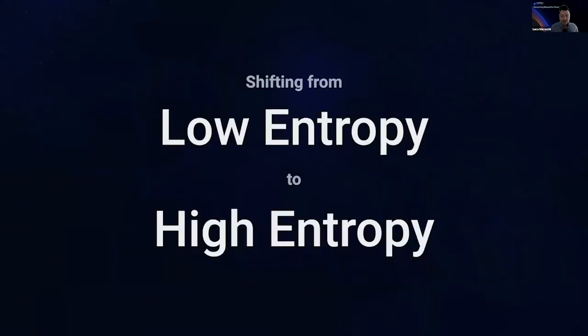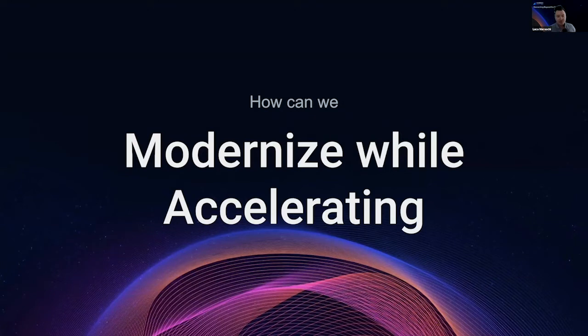And we actually kind of saw this transformation going from a low level of entropy to a high level of entropy. So we saw the system becoming, from a huge single monolithical unit, fragmented and more atomic and independent units. And the eternal question in all this journey, right? Because we are all in one way or another, as developers, as architects, as executives, having this focus in this journey, that is, how can we modernize while accelerating, right?